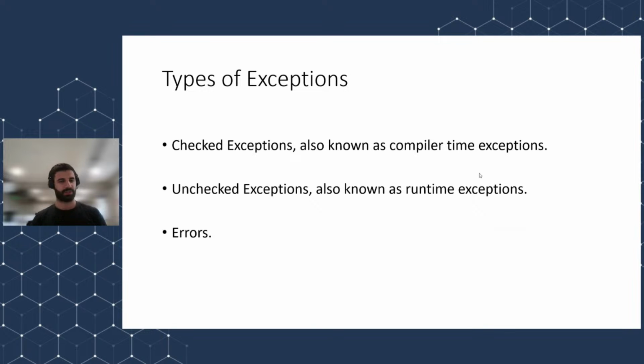A checked exception, as already said, is a compile time exception. A checked exception is considered to be an exception which is recoverable from, and it's more likely a user-side error rather than a system one. An unchecked exception, also known as a runtime exception, is considered to be unrecoverable from, meaning that it's usually more likely a system error rather than a customer one. And by the word recoverable, I mean that the user is able to do something to recover from this exception. That's what the word recoverable means.